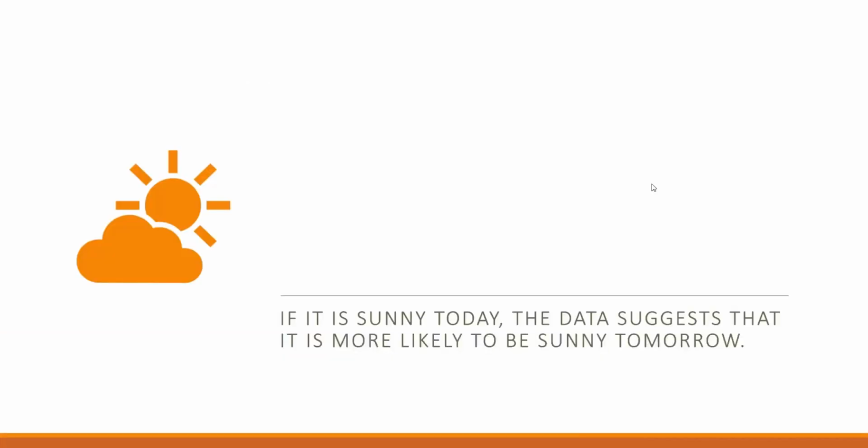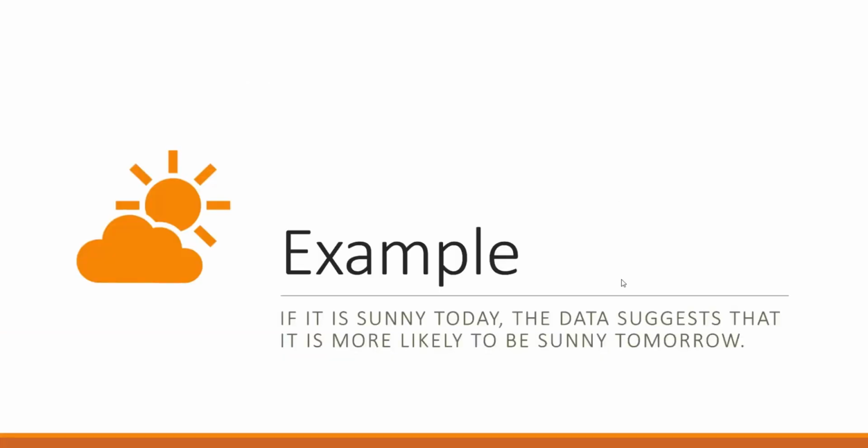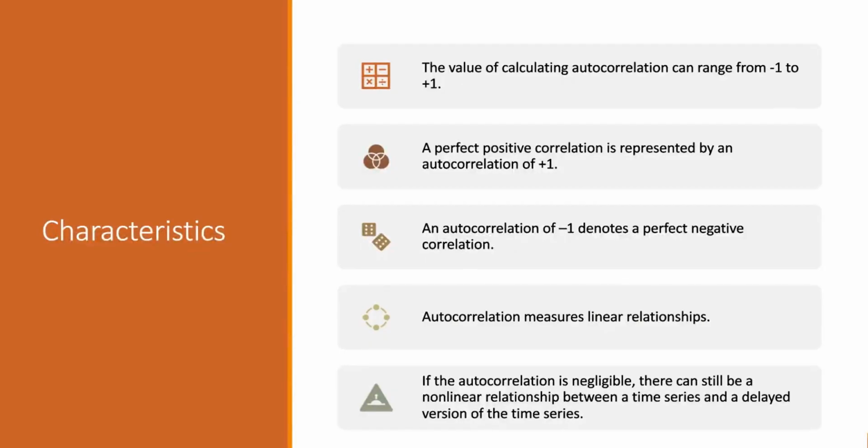So now we will understand with the help of an example. Suppose if it is a sunny day today, the data suggests that it is more likely to be sunny tomorrow. So we get this from correlation. So now we will discuss some characteristics of it.